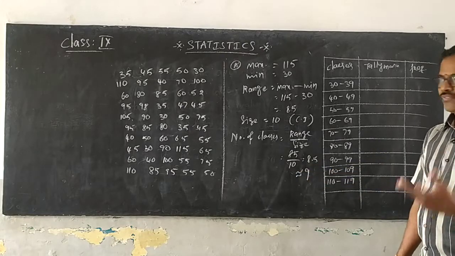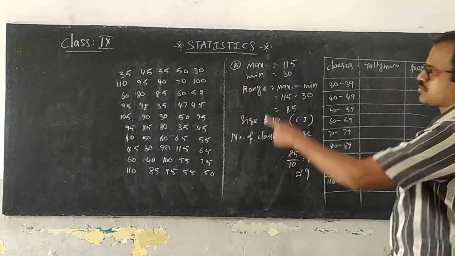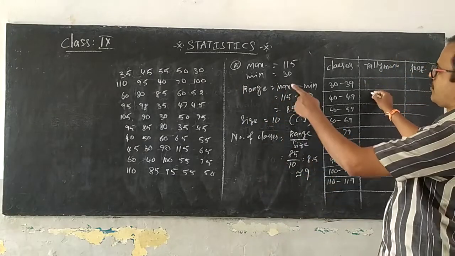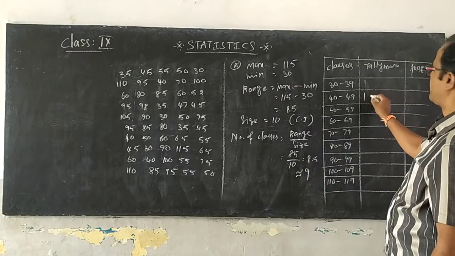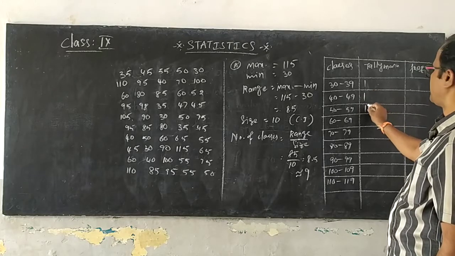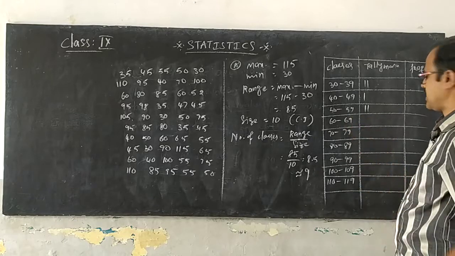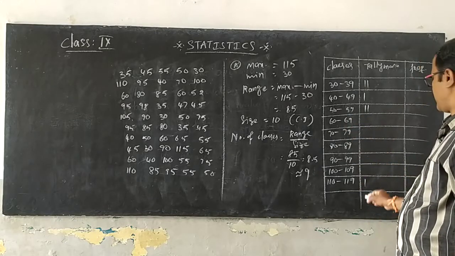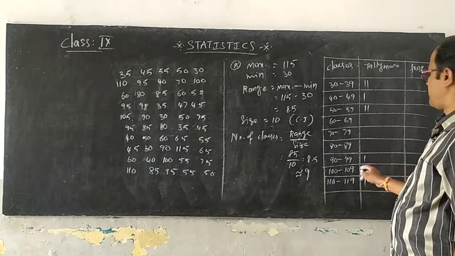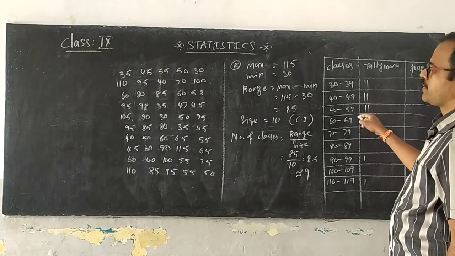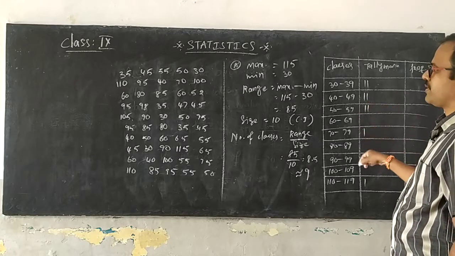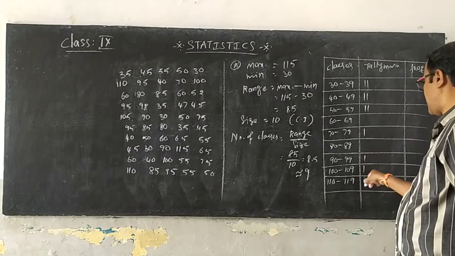I know you can find out the tally marks. So 35, 45, 55, 50 and then 30. The first row is completed. Second row 110, 95, 40, 70 and then 100.